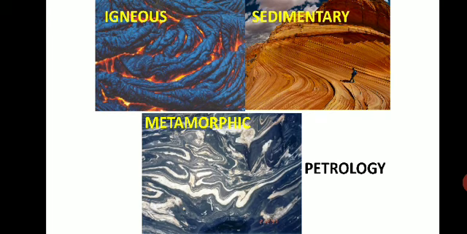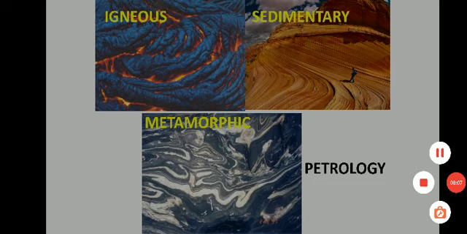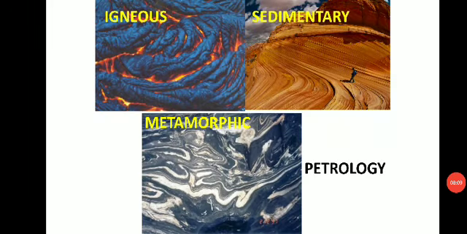You might be aware that there are three types of rocks in the general classification: igneous rocks, sedimentary rocks, and metamorphic rock. How these three types of rocks are formed, and what different examples are studied under these.